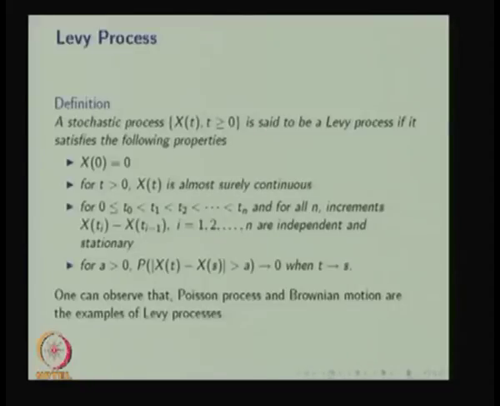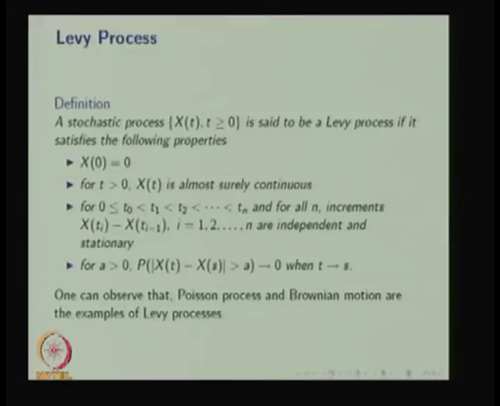The first property is used in both, because if N(t) is a Poisson process, then N(0) = 0, and if the Brownian motion is W(t), then W(0) = 0. The second property differs: the sample paths of the Poisson process are right continuous functions, whereas those of Brownian motion are continuous functions.